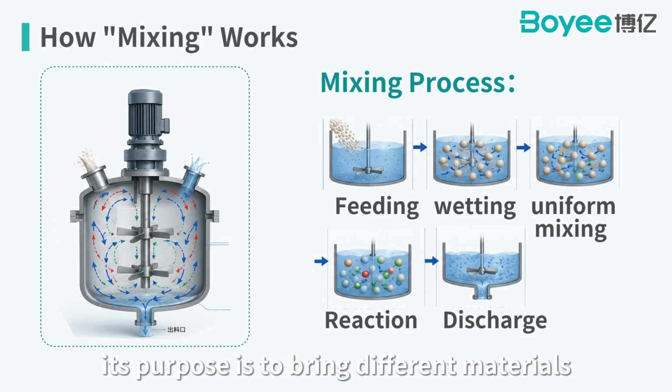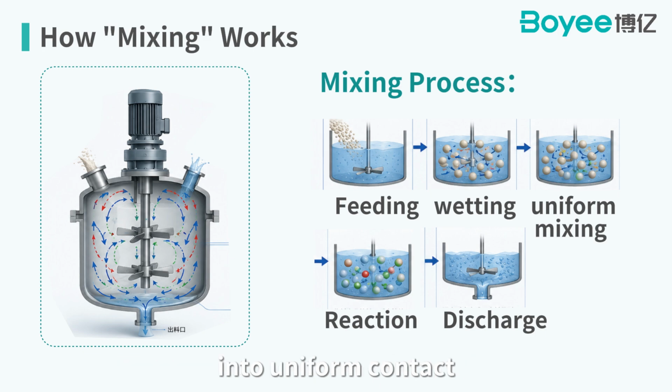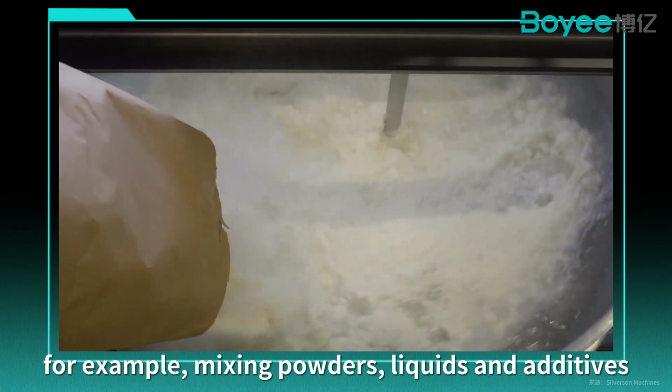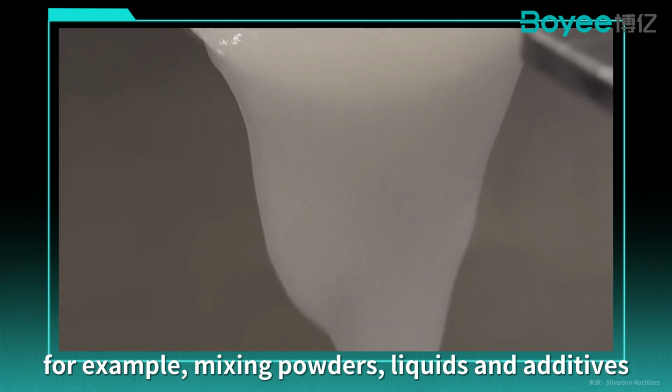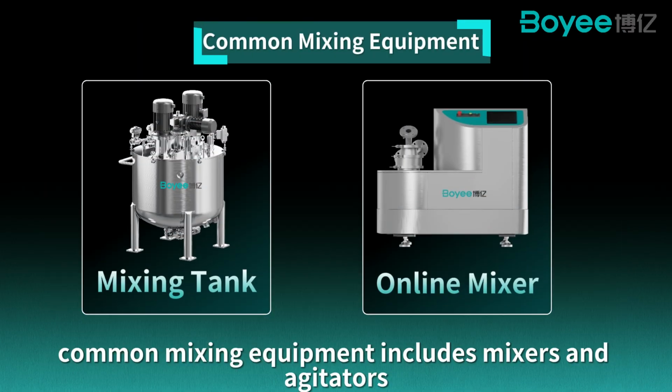Next is mixing. Mixing is the basic process in material preparation. Its purpose is to bring different materials into uniform contact and distribution. For example, mixing powders, liquids, and additives. Common mixing equipment includes mixers and agitators.